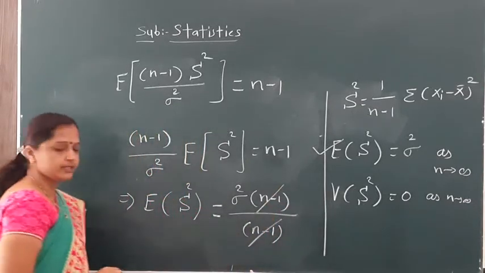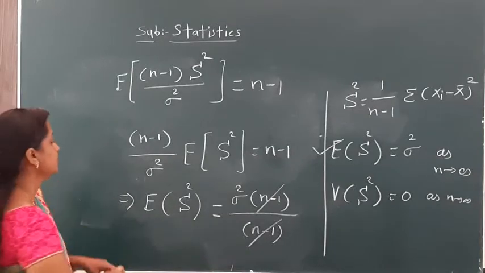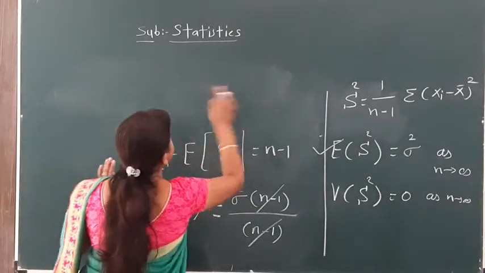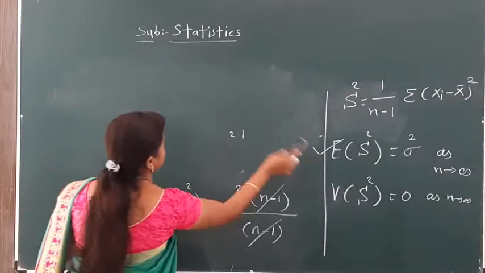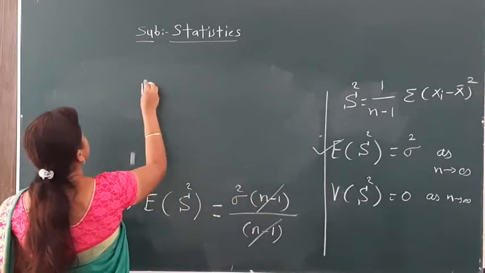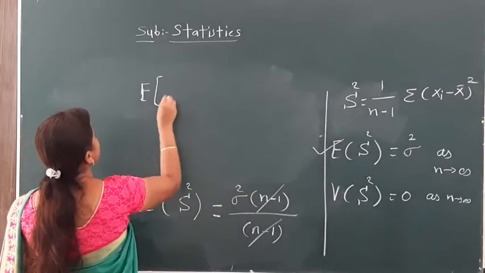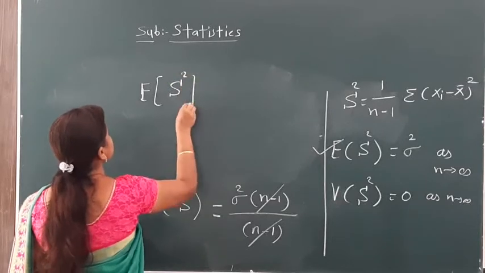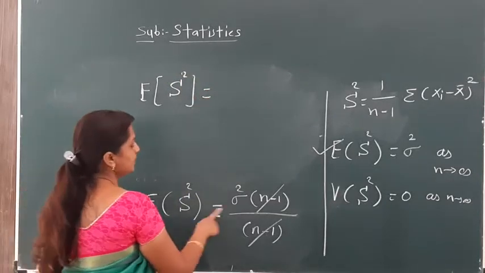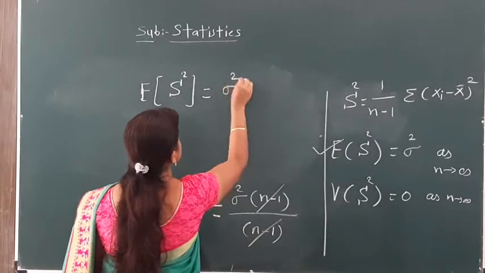Here n minus 1 gets cancelled, and we have found that the expectation of capital S square, the sample mean square, is equal to sigma square.